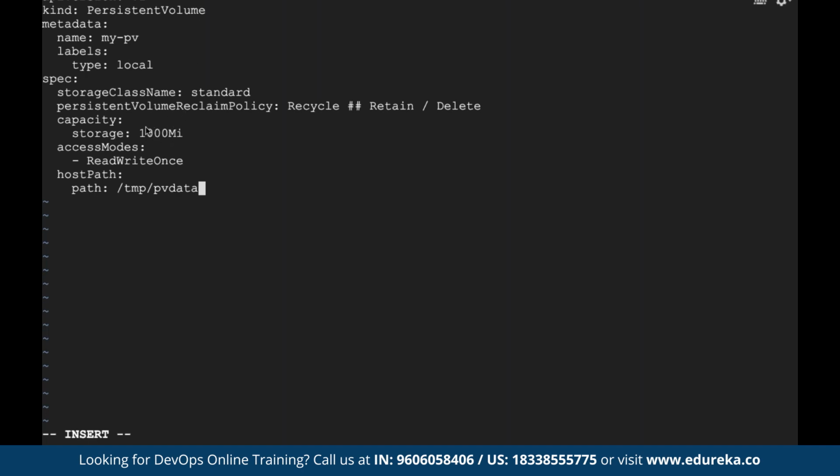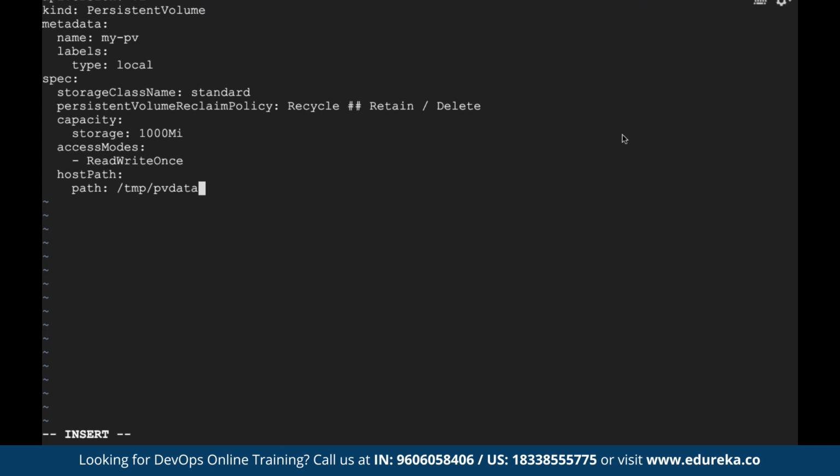Here I'm defining some storage capacity to it. You're seeing this 1000 Mi. That means this is the storage capacity I'm giving to it. I'm giving the access mode ReadWriteOnce. There are different access modes: ReadOnlyMany, ReadWriteOnce, ReadWriteMany. I'm giving the access mode as ReadWriteOnce.